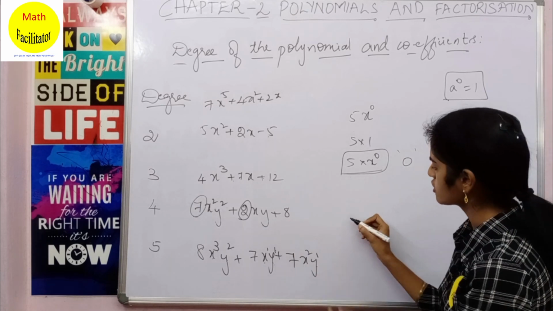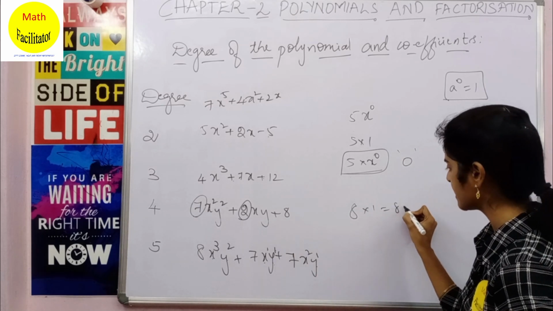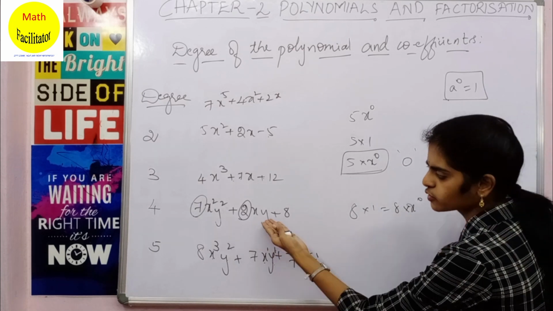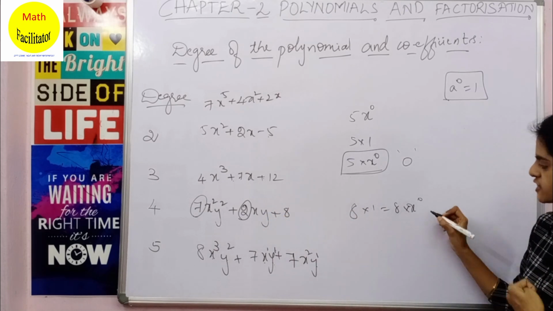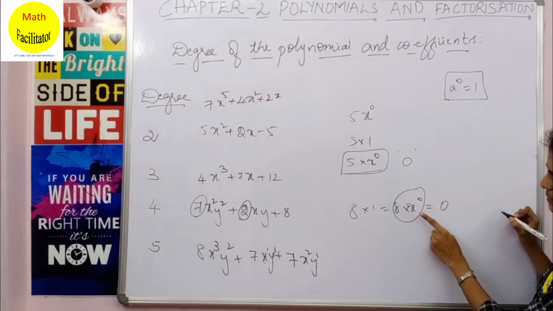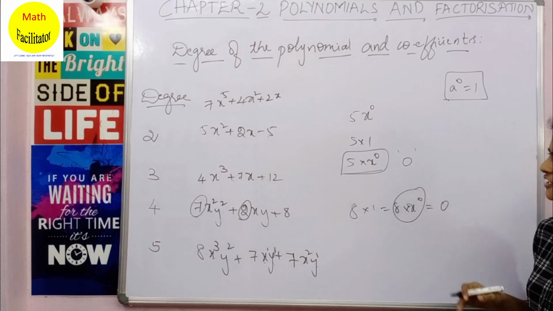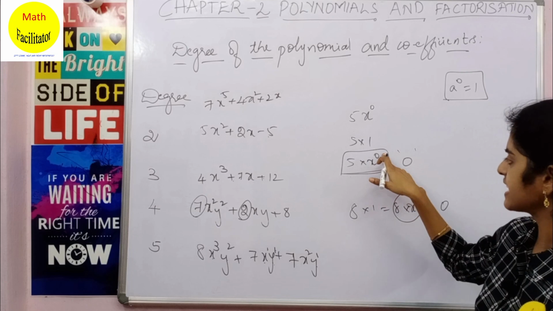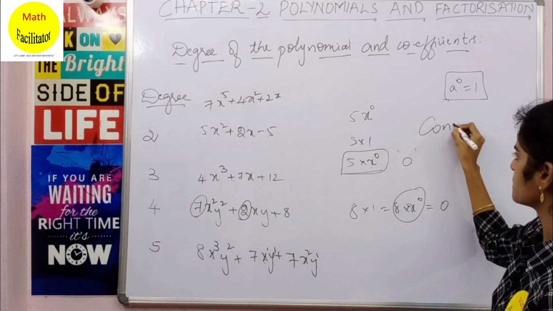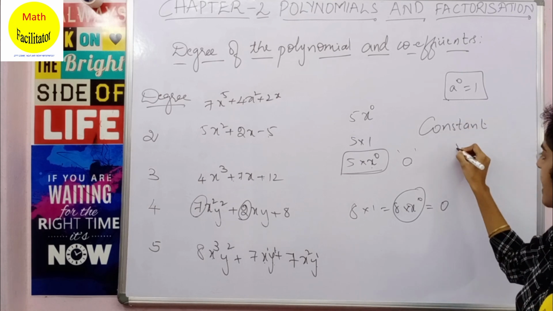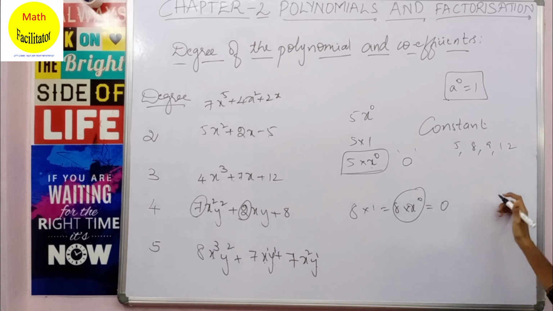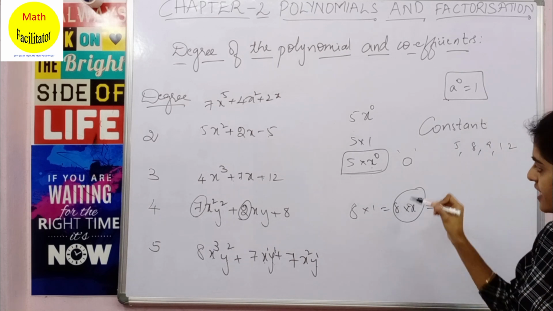Similarly here, 8 can also be written as 8 into 1, which is nothing but 8 into x power 0, or you can take it as 8 into y power 0, since you have two variables here. So the degree of this term is nothing but 0, since the power of x is 0. Clear? So the degree of any constant is 0. And this is called a constant polynomial. So 5, 8, 9, 12, all these are called constant polynomials, and the degree of a constant polynomial is always 0.